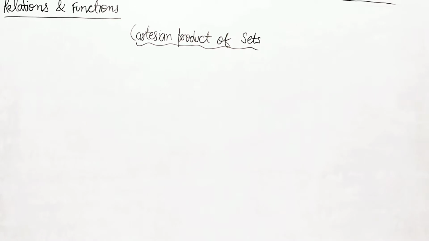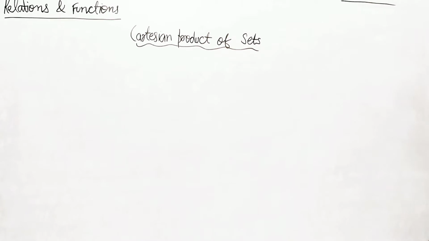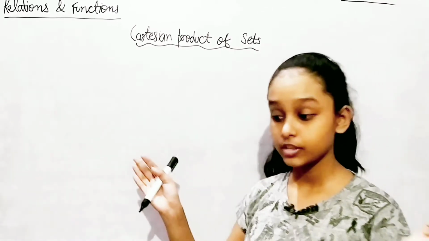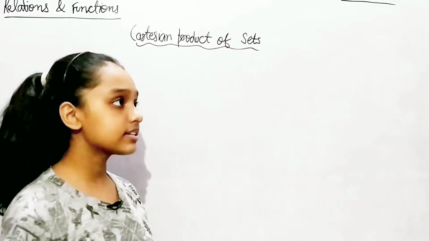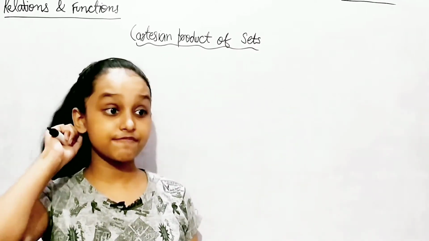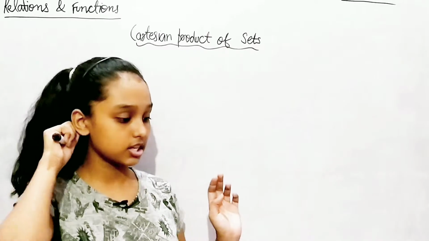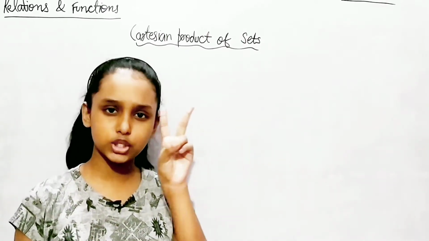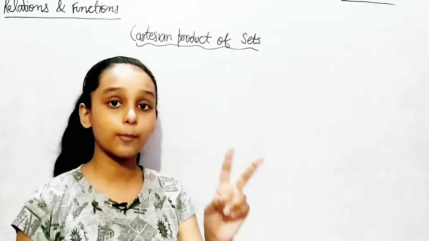What is it? It is defined as a plane with two perpendicular number lines.